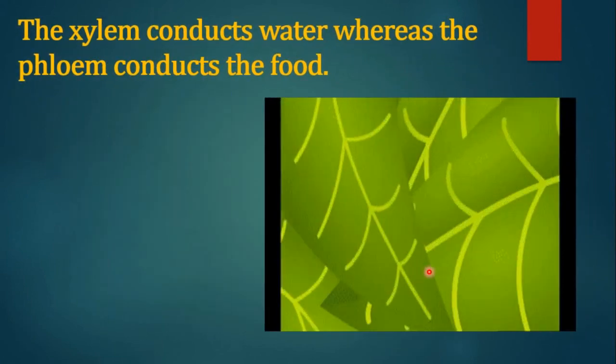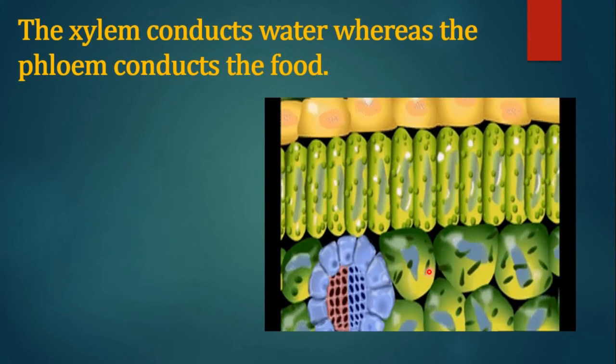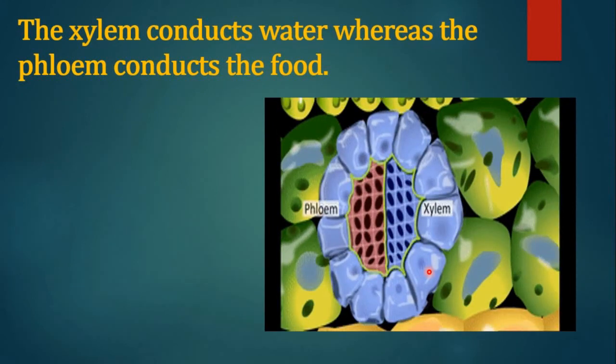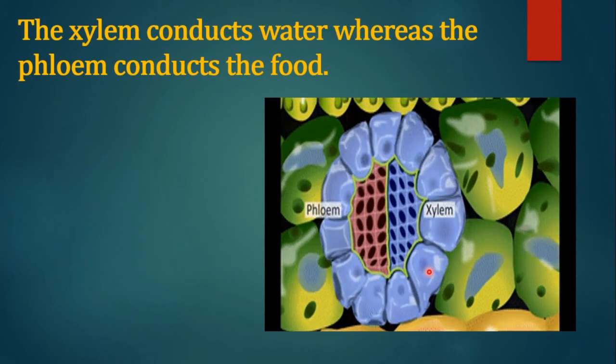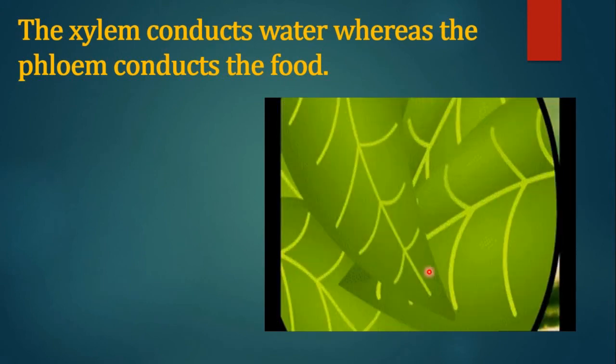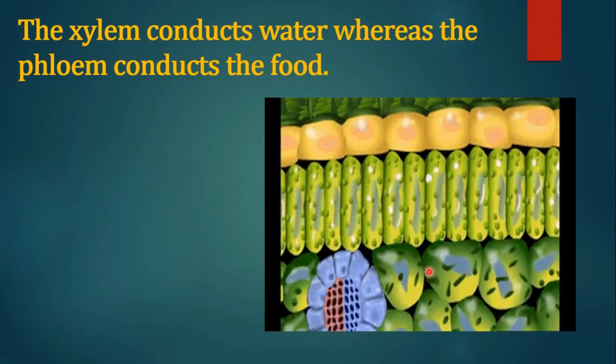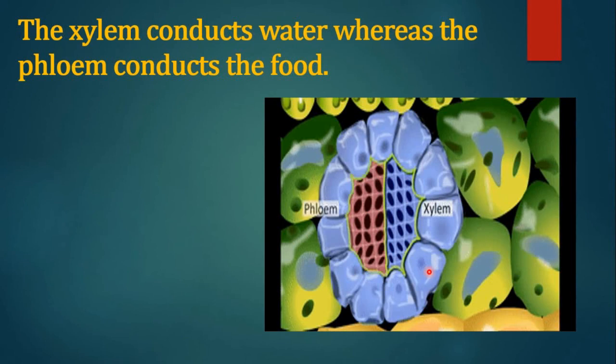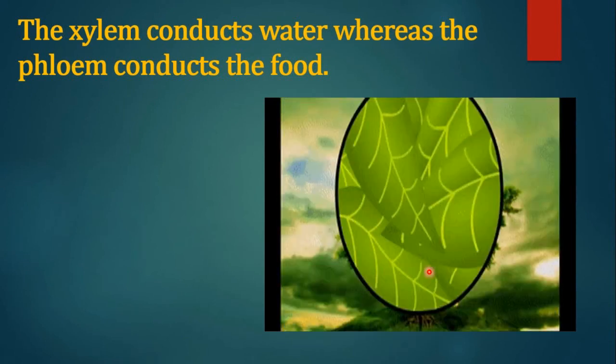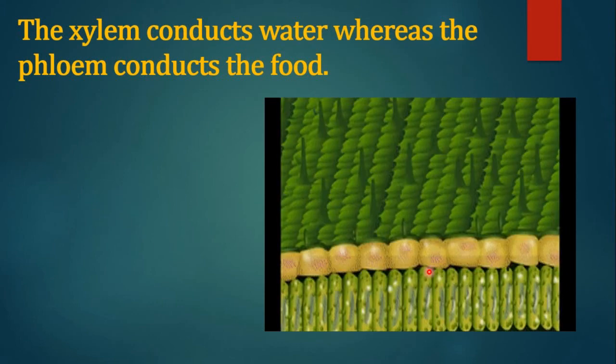The xylem conducts water, whereas the phloem conducts the food. All parts of the plant are connected with these conducting tissues.